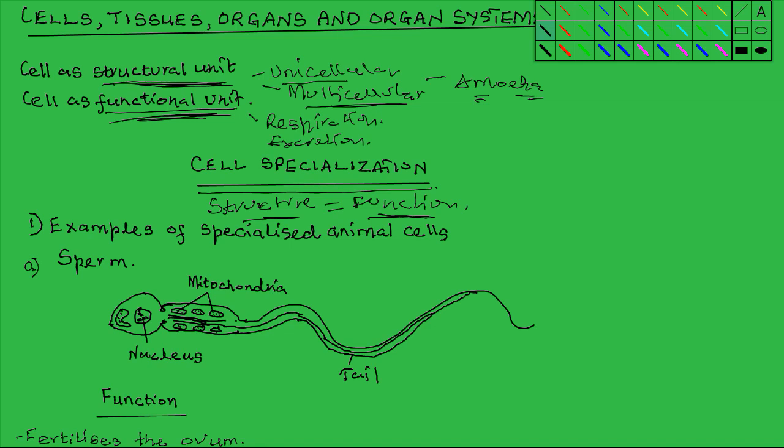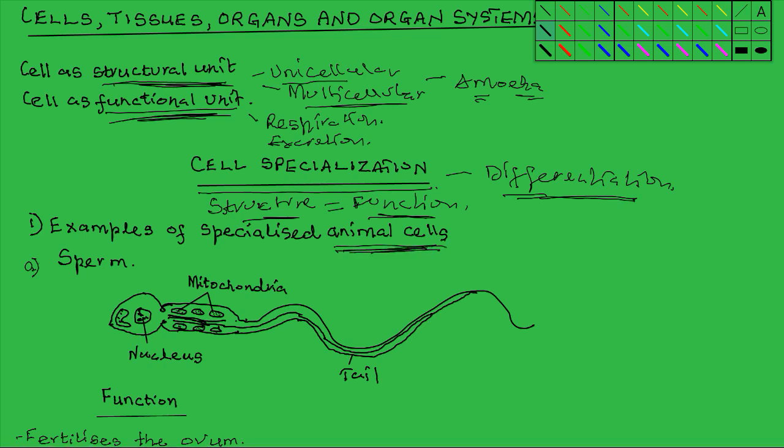And just before we continue, it's important to know that cell specialization is also referred to as differentiation. Cell specialization also means differentiation. That is, when the cells are produced through cell division, they all look the same, but as they become structurally modified, they differentiate not only in structure but also in the functions that they're able to carry out. So we start by looking at specialized cells in animal bodies.